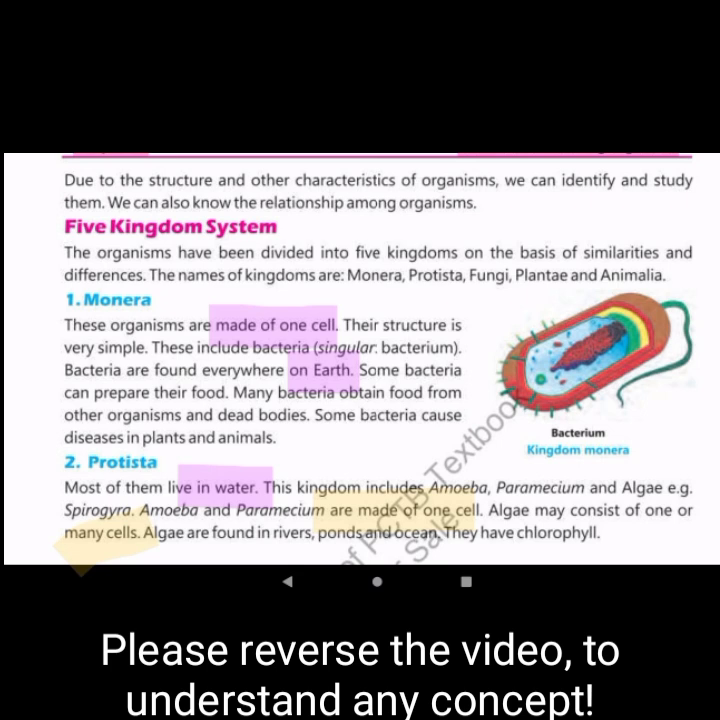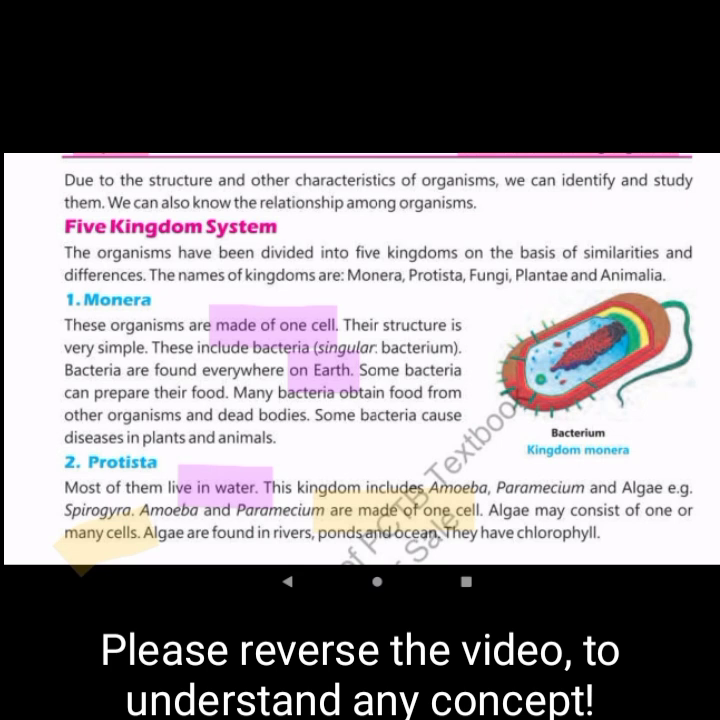These include bacteria. Bacteria is an example of Monera. Bacteria is the plural form. The singular form of bacteria is bacterium. This is the difference between bacteria and bacterium: bacterium is the singular form and bacteria is the plural form. Bacteria are found everywhere on earth.